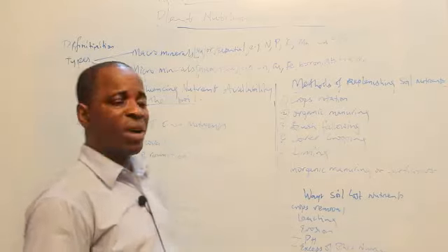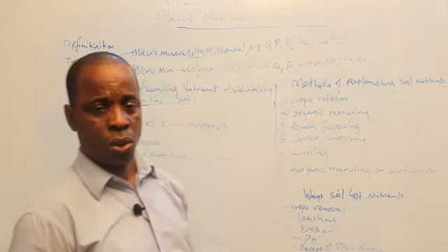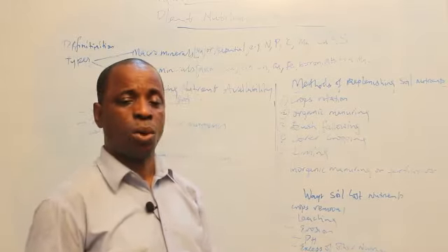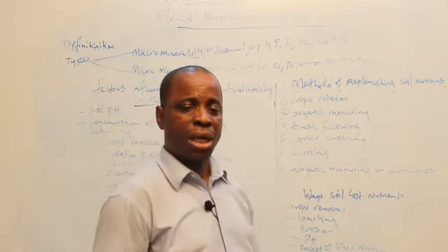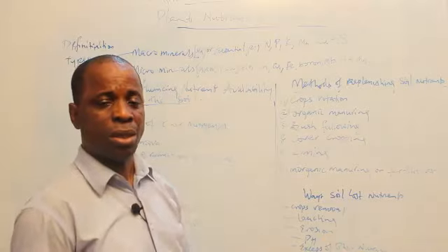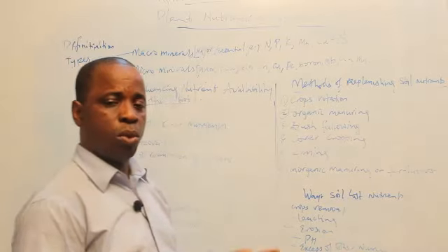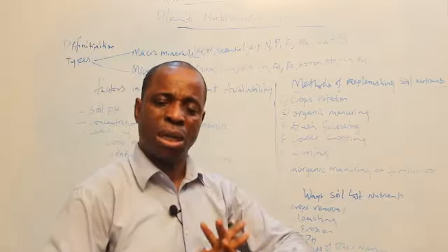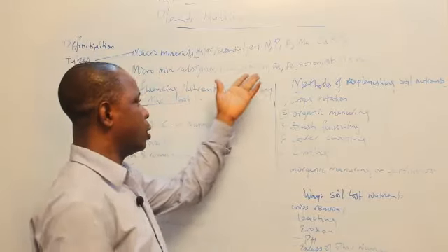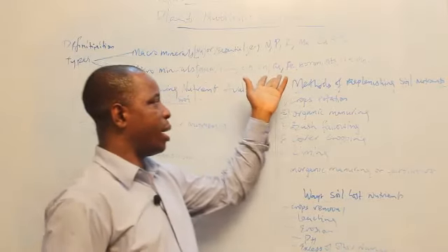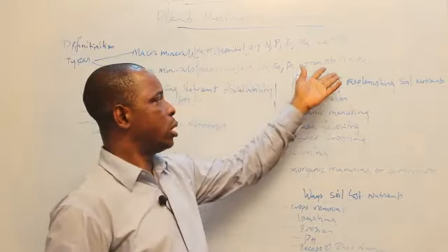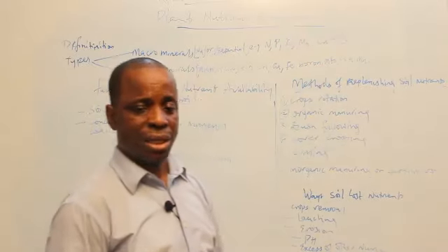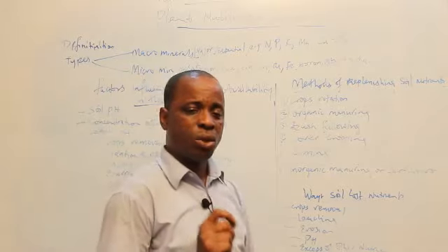If you offer chemistry in your school, examples of micro minerals are what we call transitional elements between your group 2 and 3, like scandium, vanadium, copper, iron, zinc, molybdenum. All those are transitional elements, and most of them are required in smaller quantities. Examples are zinc, copper, iron, boron, molybdenum, chlorine, and manganese. They are required by plants, but in very little proportion.